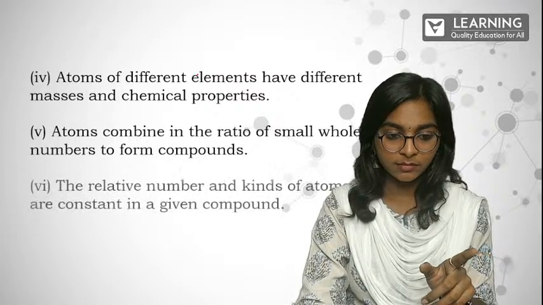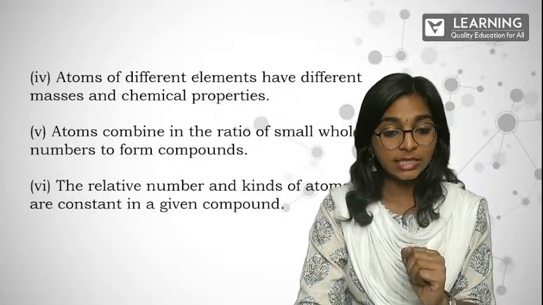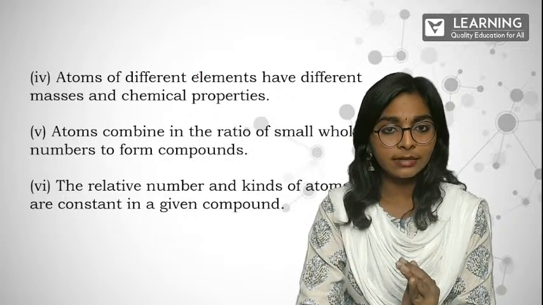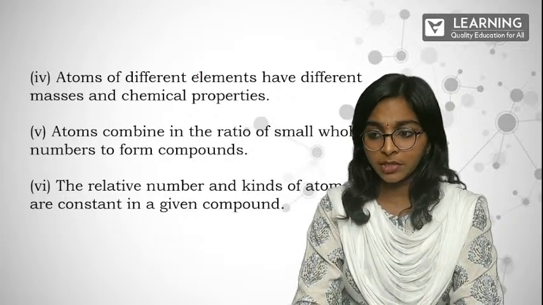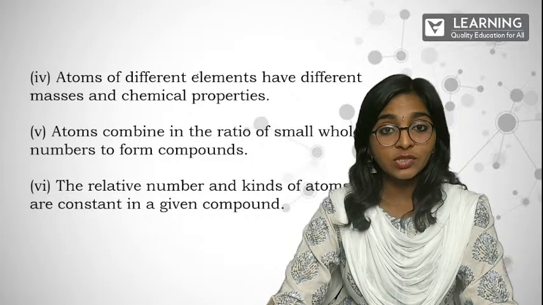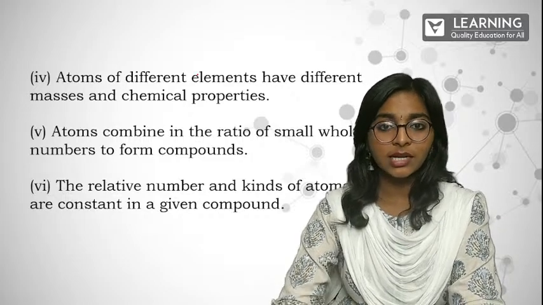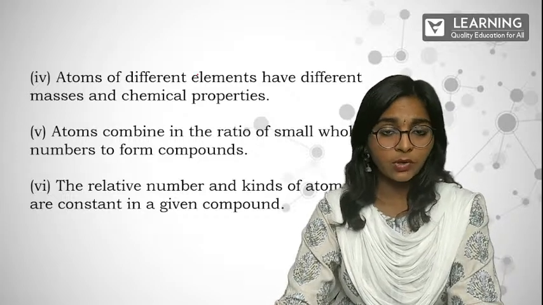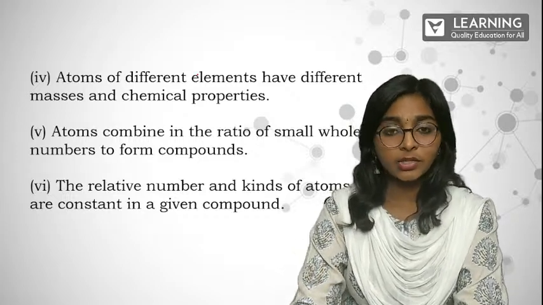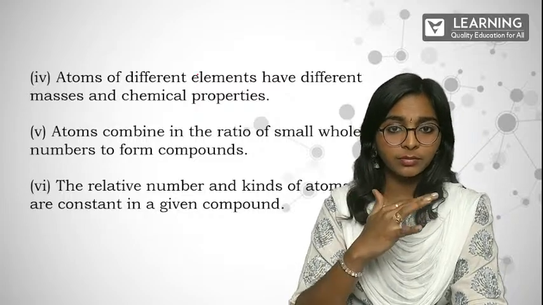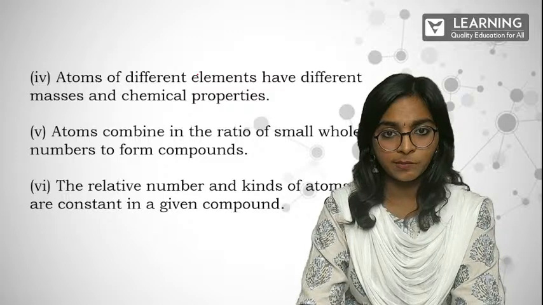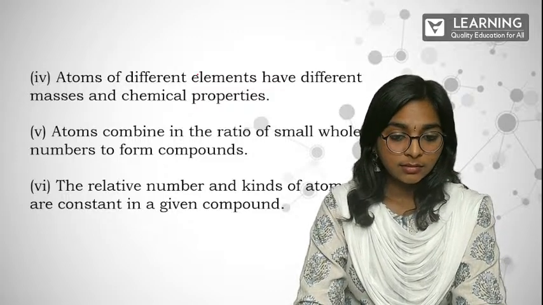Clear? Last, the relative number and kinds of atoms are constant in a given compound. The kinds of atoms and the relative numbers of the atoms in a particular compound are all going to remain constant. The proportions are not going to change. They are going to remain constant there. Is this clear? Fine.